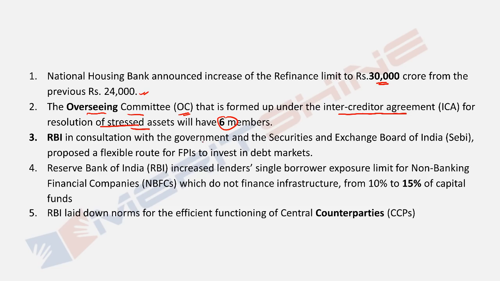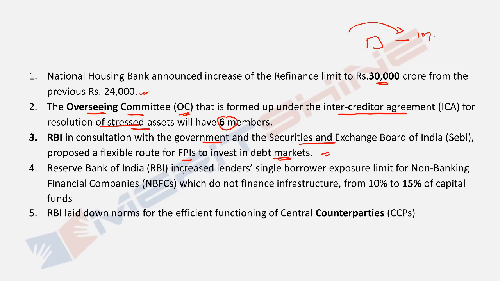RBI, in consultation with the government and SEBI, has proposed a flexible route for FPIs to invest in the debt market. Earlier it was not so smooth, so they want foreign portfolio investment to come even to the debt markets. Okay, what exactly is the debt market? If you want to understand equities, you understand when I'm selling and buying the shares of some company. But I, as a company, maybe I also want short-term debt or long-term debt, and I promise you that I'll be paying some 10% interest. So they want even foreign funds to come for that.